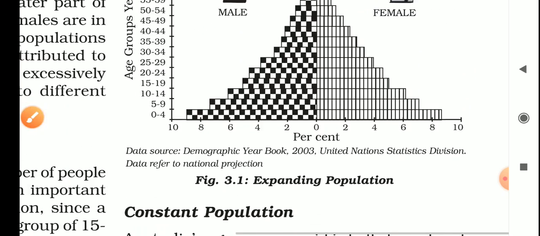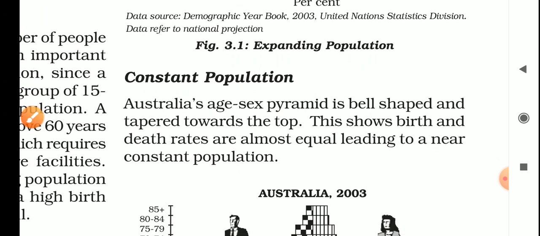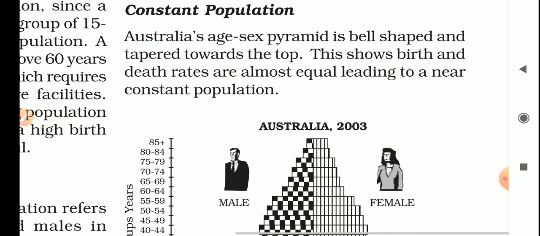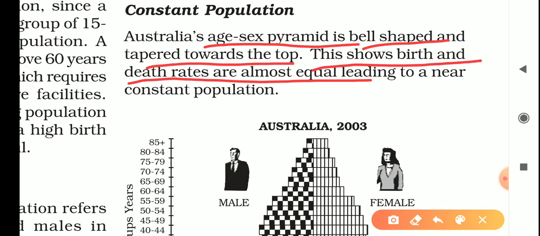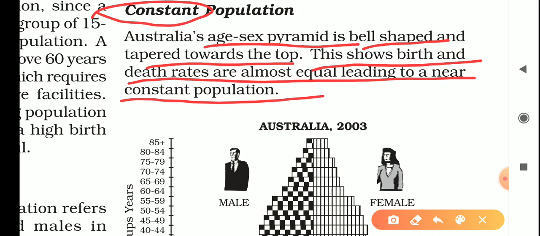Now next, constant population. Australia's age sex pyramid is bell shaped and tapered towards the top. This shows birth and death rates are almost equal, leading to near constant population. When birth rate and death rate are equal, it means people increasing and decreasing by death are the same. So there is no change in the population. That's why it's called constant population.